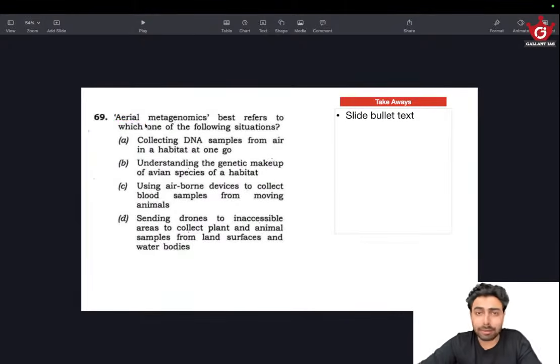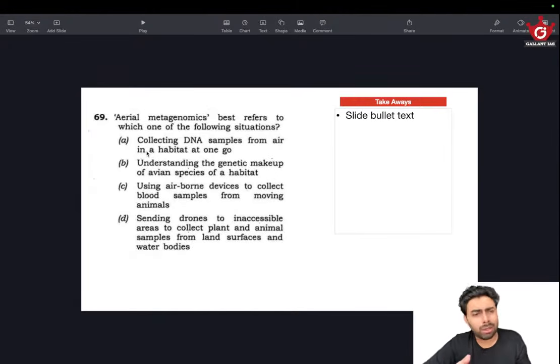It could be anything. The samples of plants or even microbes. So anything could be there in the air, like spores of plants or microbes. So avian species of a habitat seems very focused and very niche. It's not very general. If they are collecting information about avian species, that particular thing would more likely be named avian metagenomics, not aerial metagenomics.